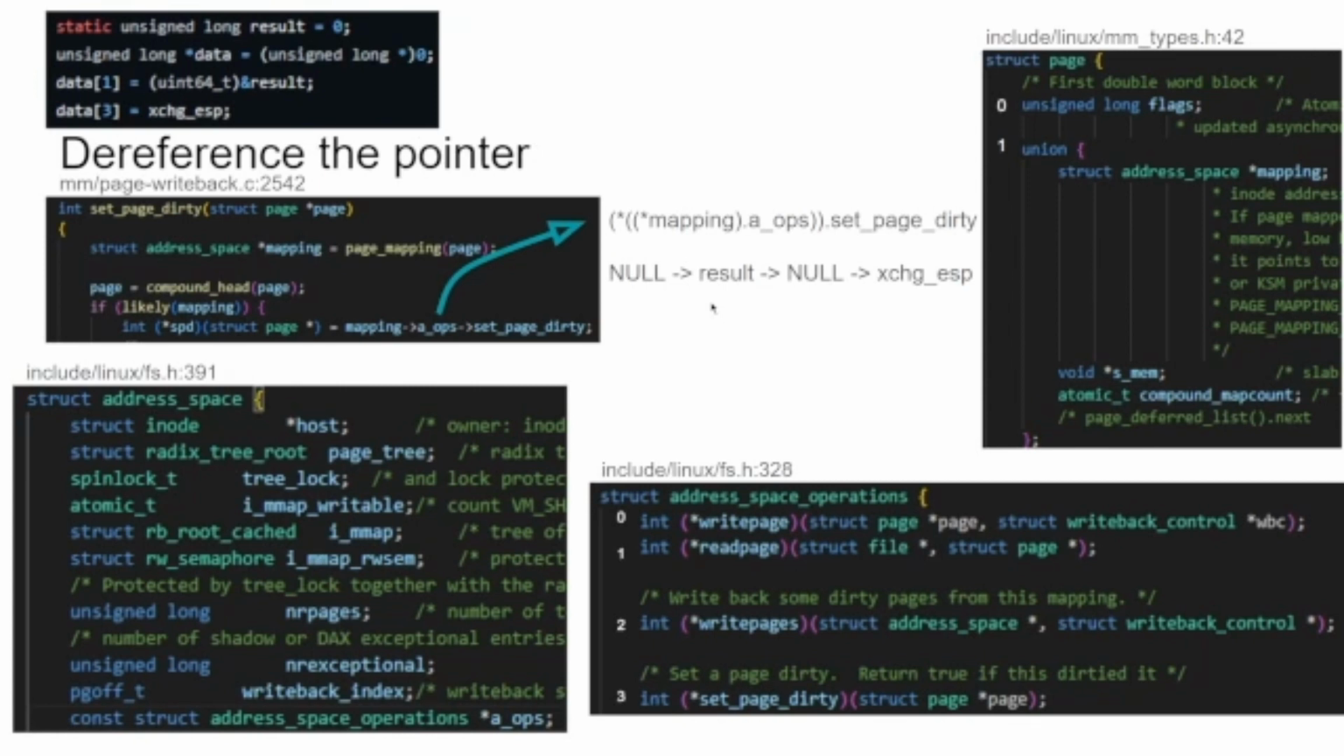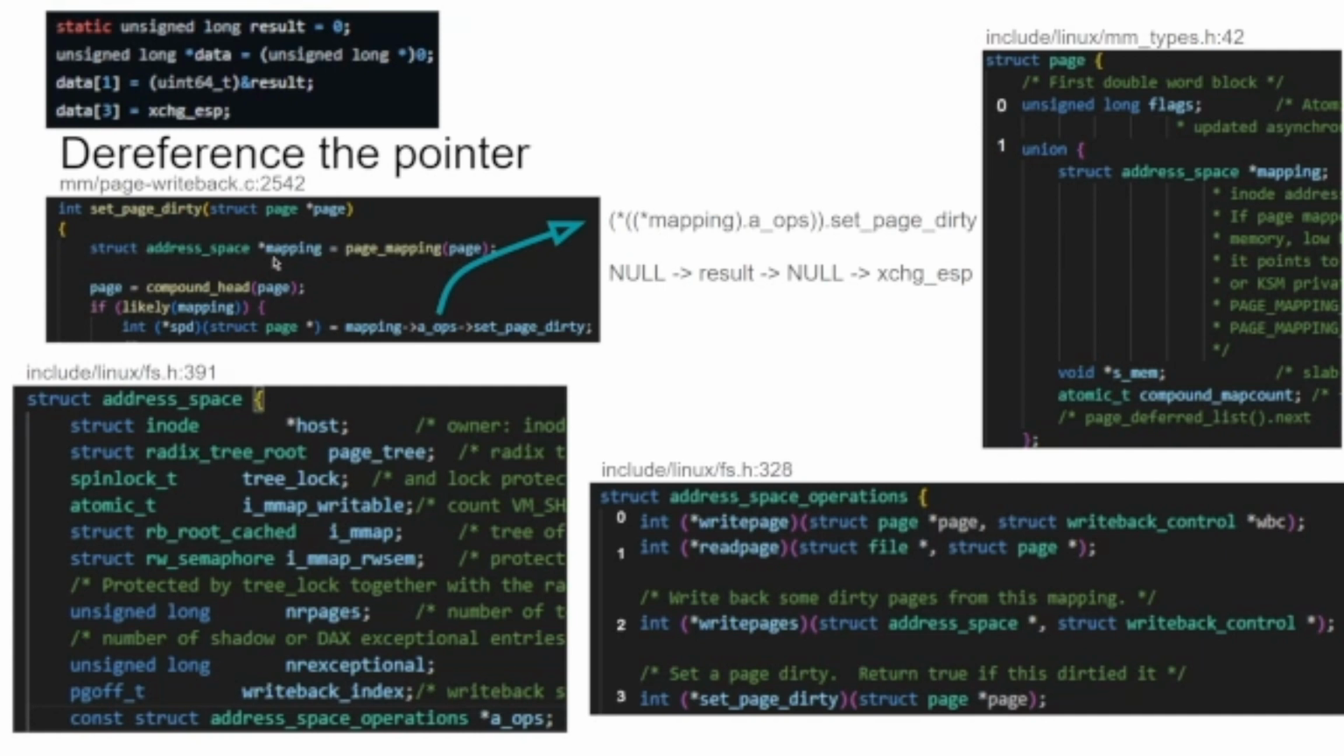So specifically, that looks like this. There's a lot to unpack. I know I wasn't great with these slides, but once again, this is the code. We put the address of result into 1 and exchange ESP into 3. So what happens? We can find this code in the 2018 version of the Linux kernel, mm/page-writeback.c, line 2541, and this is set_page_dirty. There's a set_page_dirty function pointer that we grab from address operations. So specifically, when we get to mapping, the page is null.